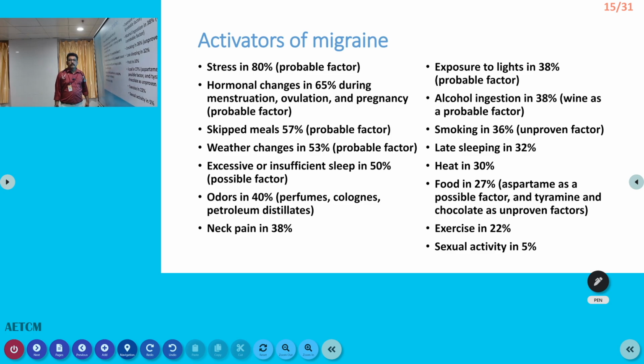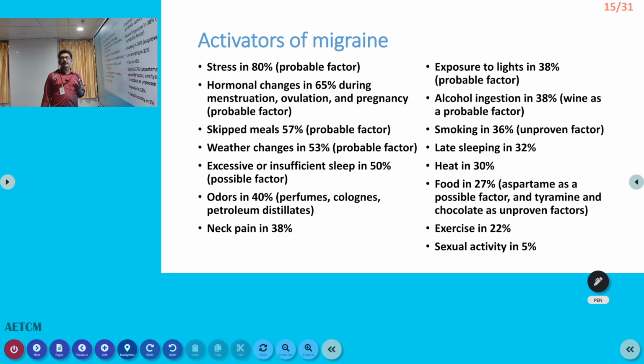Weather changes can be among the triggers. Excessive sleep or insufficient sleep also can produce migraine. So that is very important. If the patient sleeps more than the normal timing, then also you can get headache. Many perfume odors also can produce this. Neck pain, cervical spondylosis, temporomandibular joint pain, eye involvement, all these things can trigger migraine. Exposure to light, severe flashing lights, disco lights, all can produce migraine. TV flickering can produce migraine. Alcohol can produce headache in many patients. Sometimes it can lead to migraine.